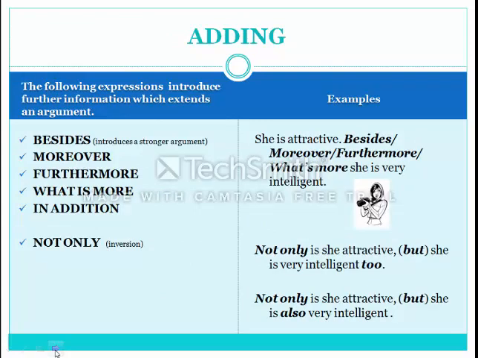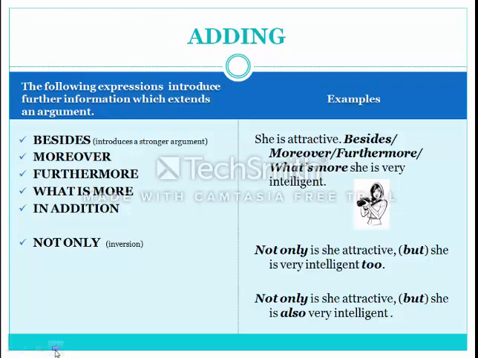Another group of linking words are linkers for adding. The following expressions introduce further information which extends an argument. So basically, if you want to discuss more to prove your point, to add some more examples, you use these linking words. Besides, which introduces a stronger argument.